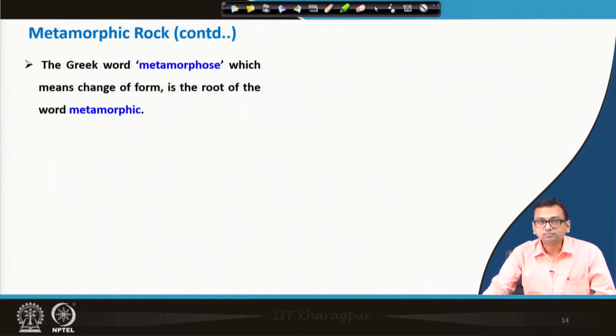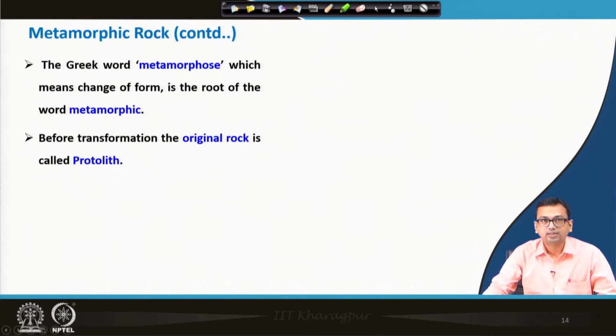Now, again let us explore the origin of this word. The Greek word metamorphos, which means change of form, is the root of the word metamorphic. And before transformation, the original rock is called the protolith. So, what is the protolith? It is the original rock before transformation.